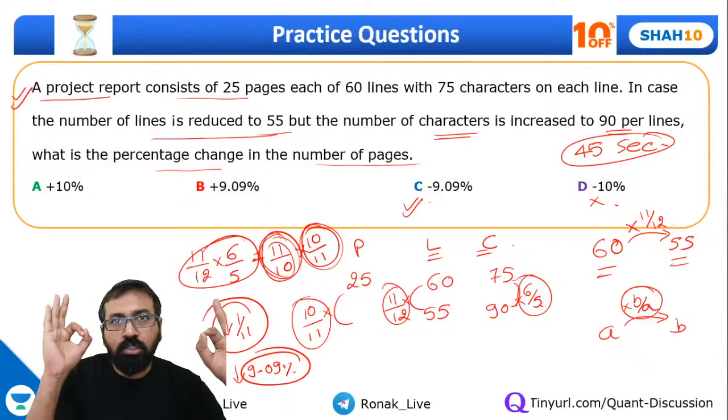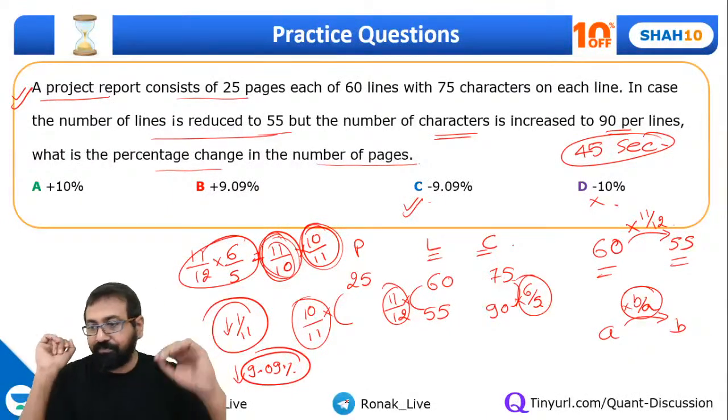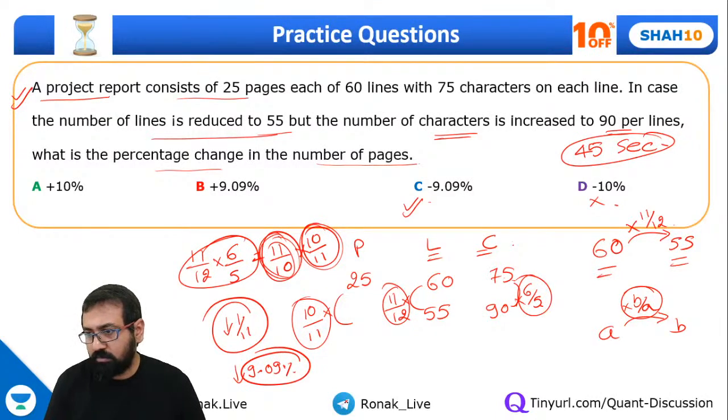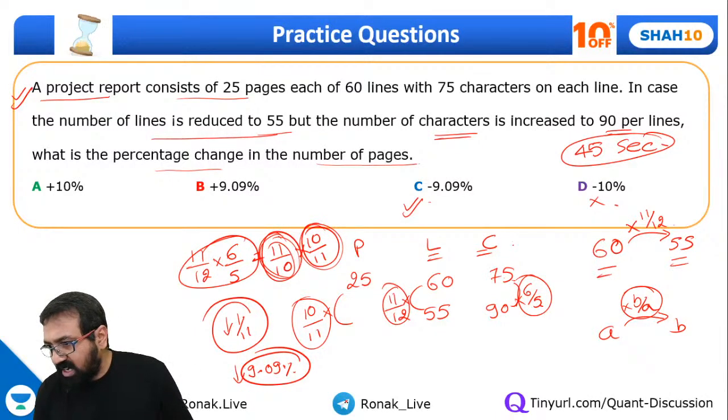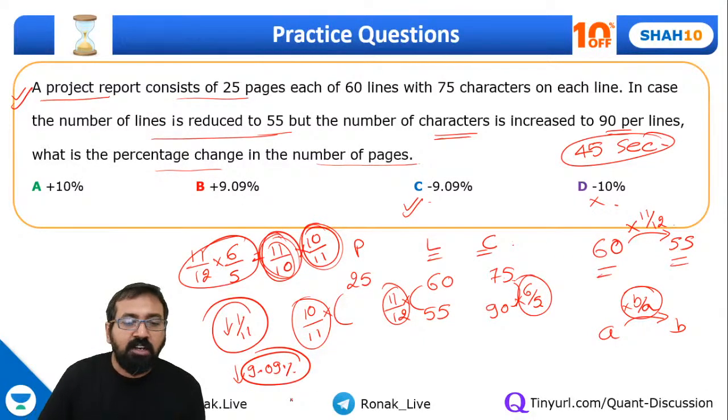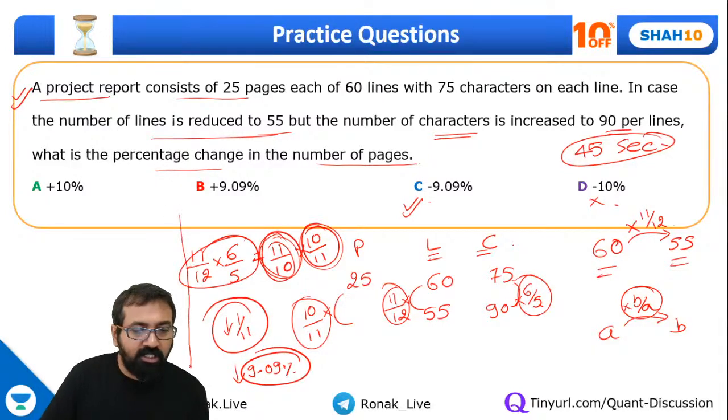Have you all understood this one? Do you think this was easy, guys? But traditional method 25 minus 250 by 11. What have you written? 25 minus 250 by 11? No, that is not the traditional method. The conventional method would have been, something is wrong, Dhriti, what you have written in that.